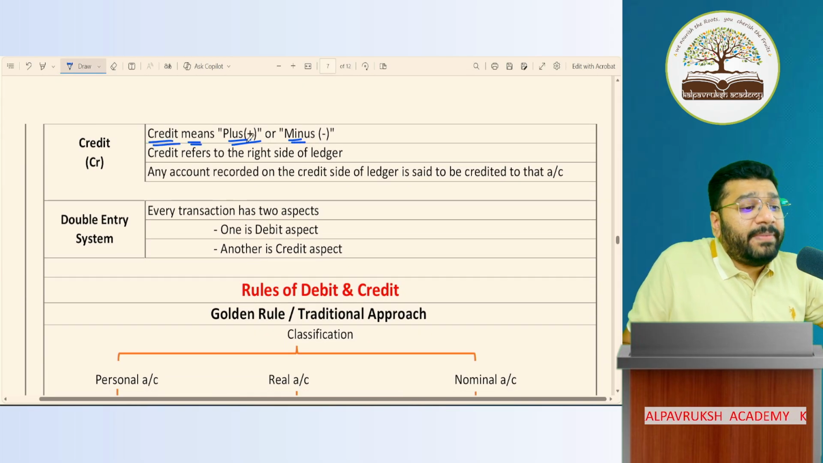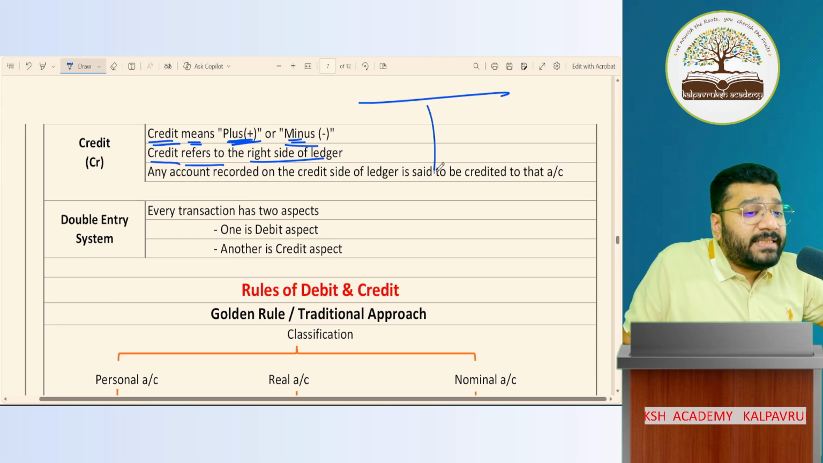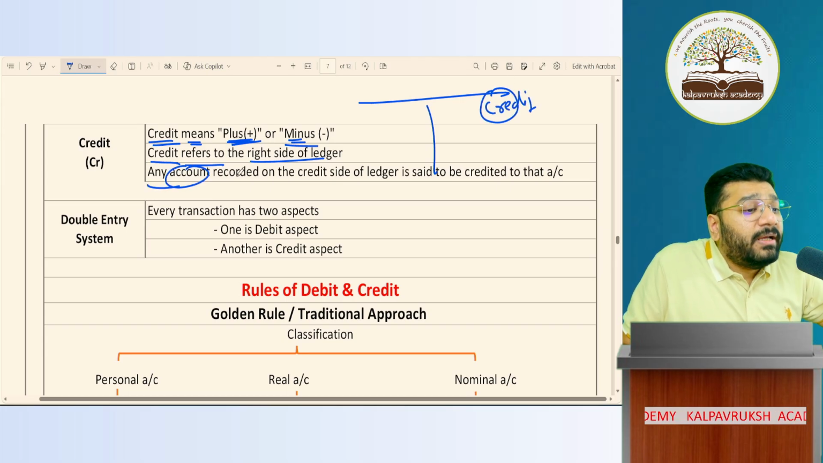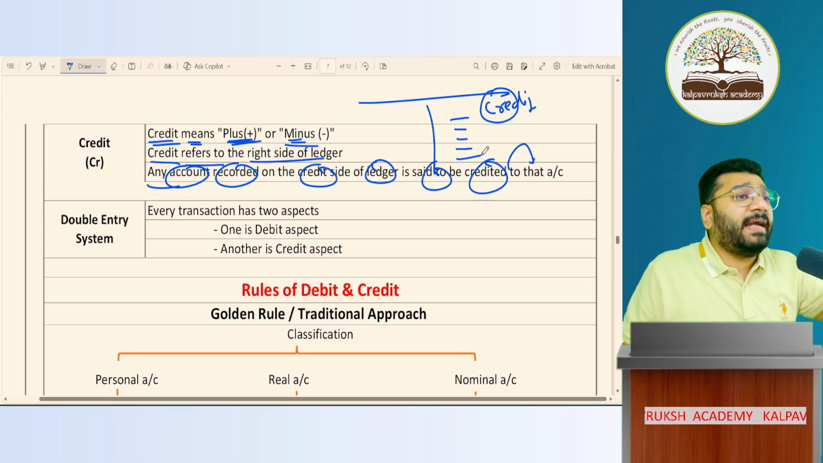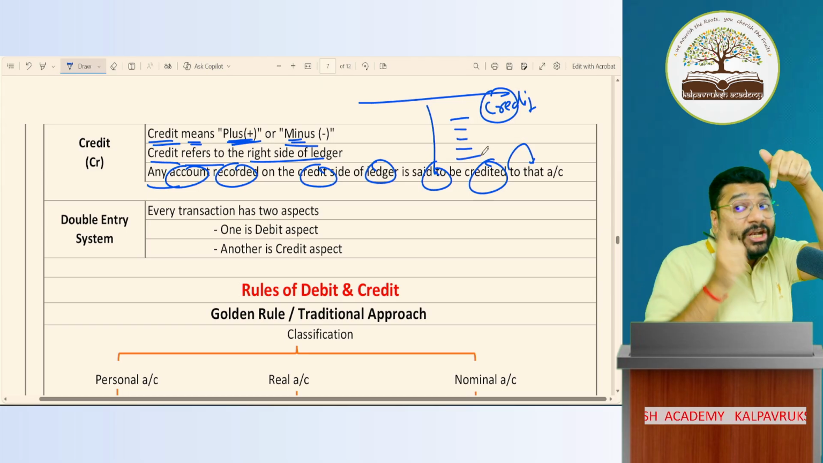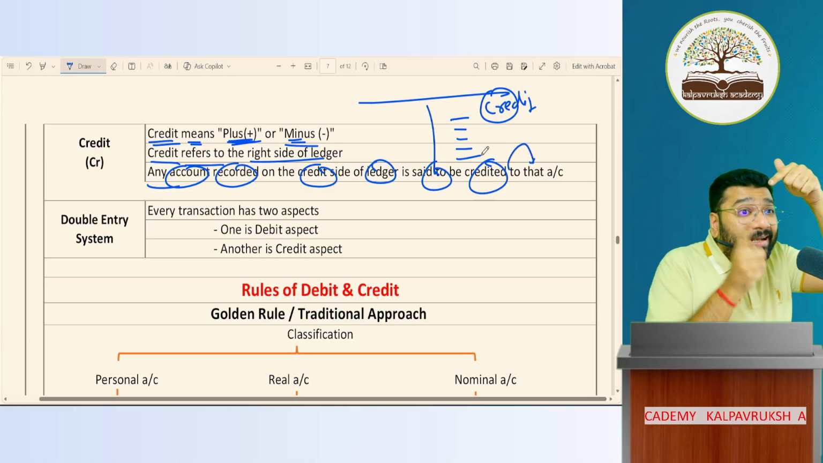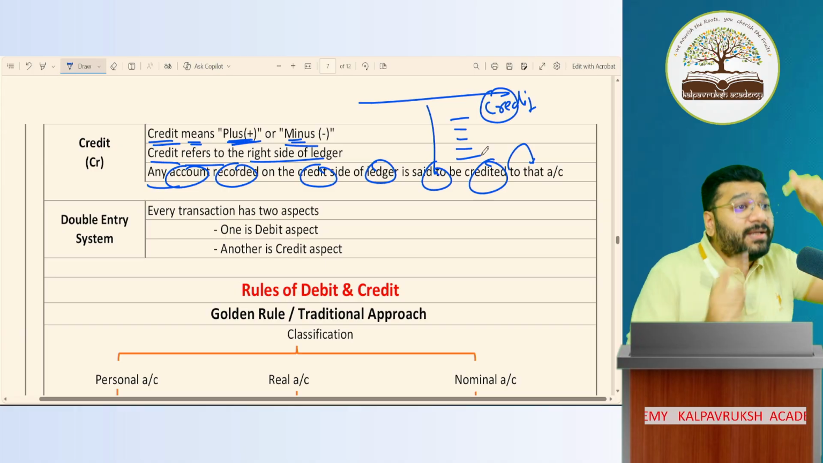What is credit? Credit means plus or minus. Credit refers to the right side of the ledger. The right side of the ledger is called credit. So any transaction recorded on the credit side of the ledger is said to be credited to that account. Anything I record on the credit side, we say this transaction is credited in the cash account, credited in the bank account, credited to the sale account.